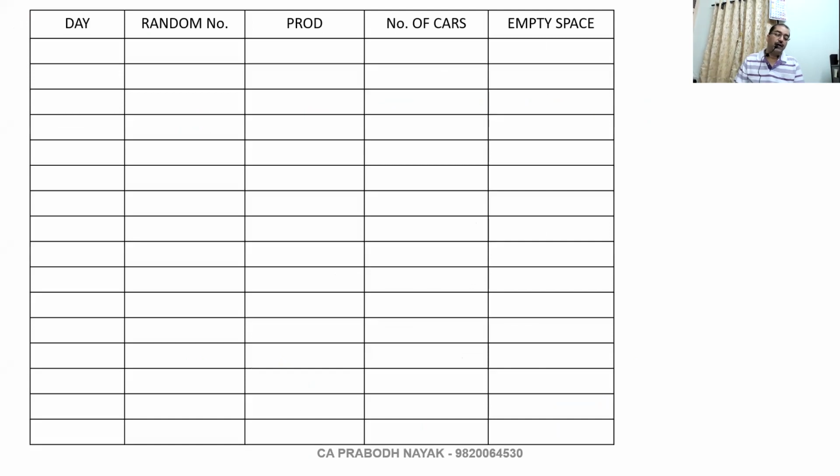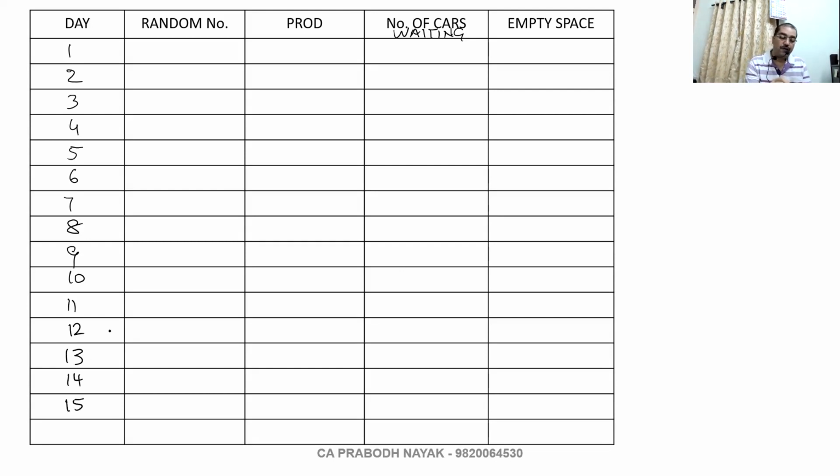So we'll prepare this: day, random number, production, number of cars waiting, and empty space in the boat. So days will be 15 now. 1, 2, 3, 4, 5, 6, 7, 8, 9, 10, 11, 12, 13, 14.